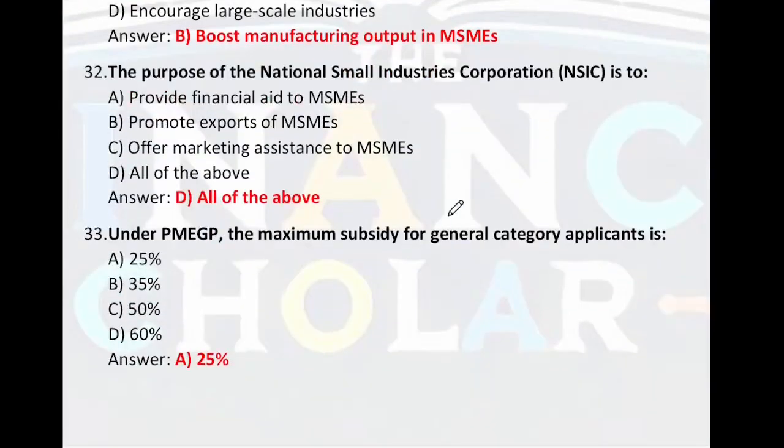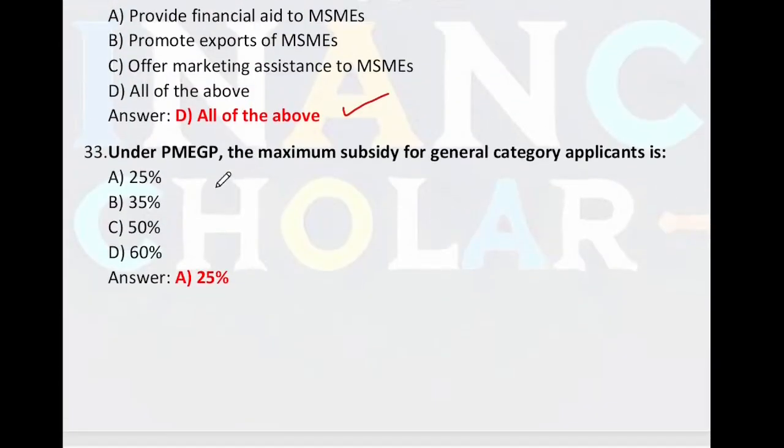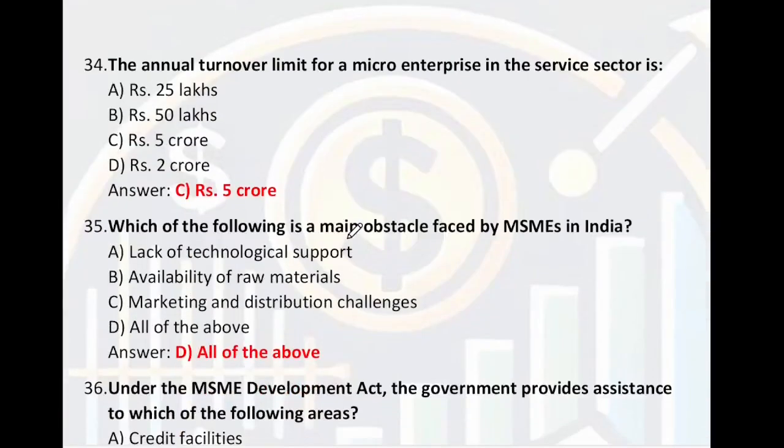The purpose of the National Small Industries Corporation, NSIC, is providing financial aid to MSME, promoting export of MSME, offering marketing assistance to MSME. So, these all are the purposes of NSIC. Under PMEGP, what is the maximum subsidy for the general category? So, the maximum subsidy for the general category is 25%. The annual turnover limit for a micro enterprise in the service sector is 5 crore.